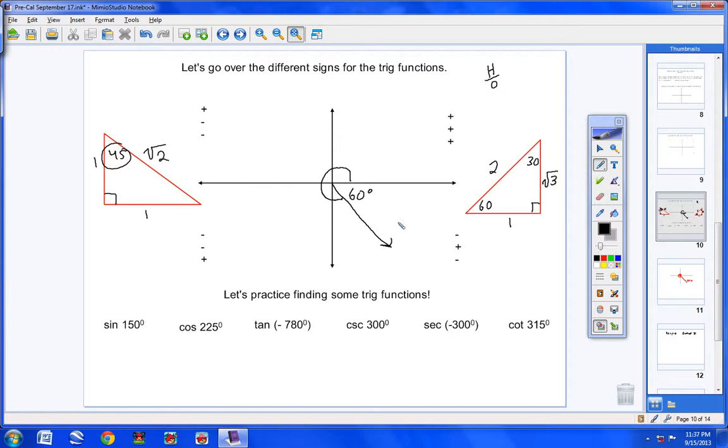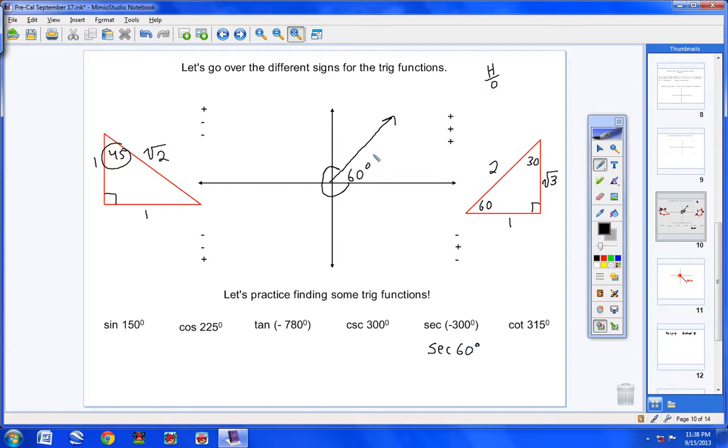Secant of negative 300. Well, let's see here. First of all, negative 300 would be starting here, going 300 and stopping right here with 60 degrees left over. So I went 300 and there's 60 left over. So the reference angle for negative 300 is 60. So I'm really finding the secant of 60.